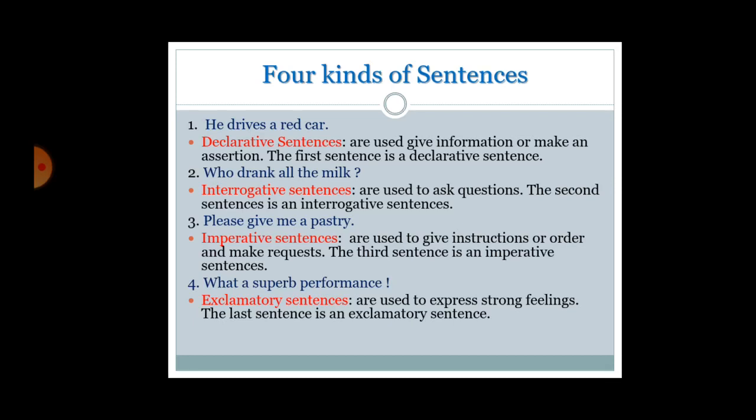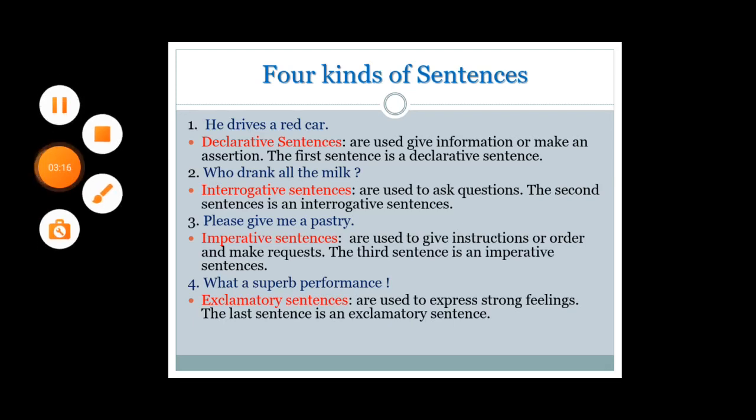It is also used to give direction or instruction. For example, please give me a pastry. Then for order or command, go to bed now. Go over the bridge and turn right. So, this is an imperative sentence.